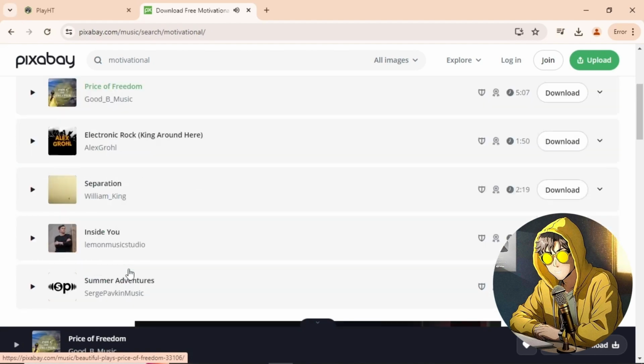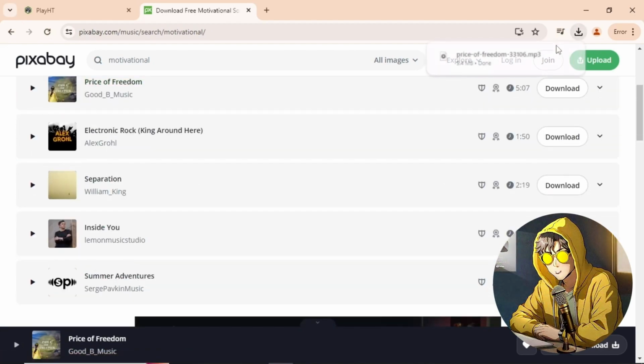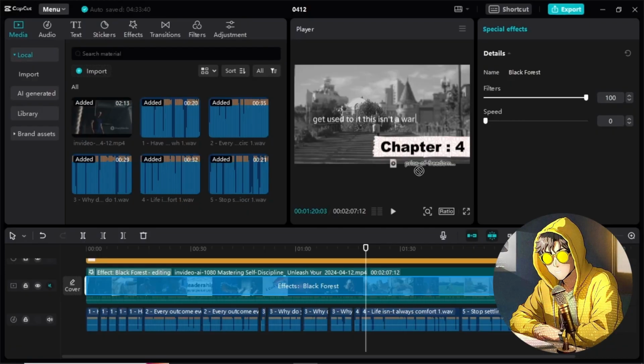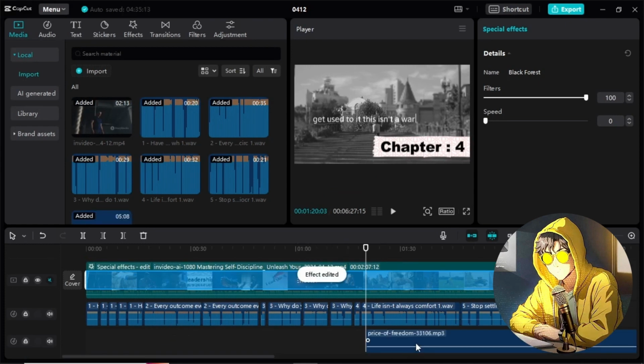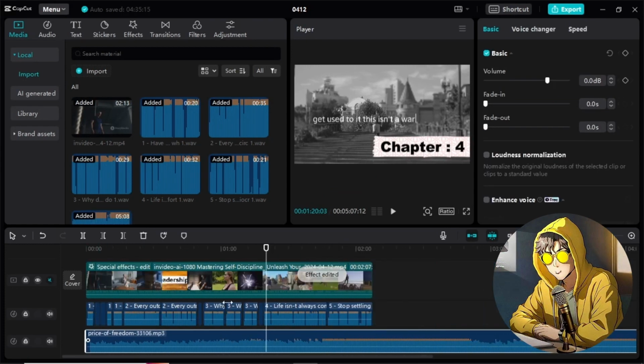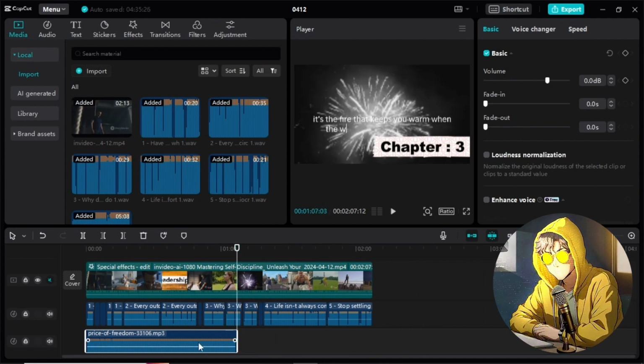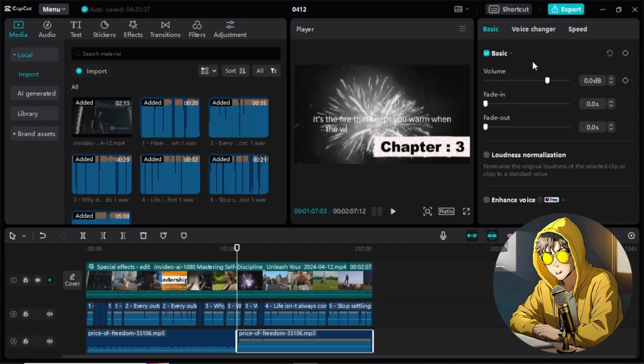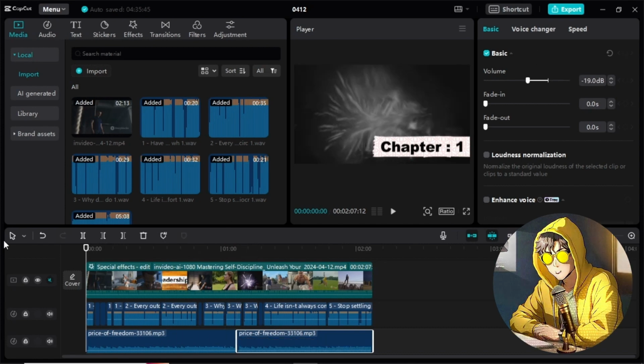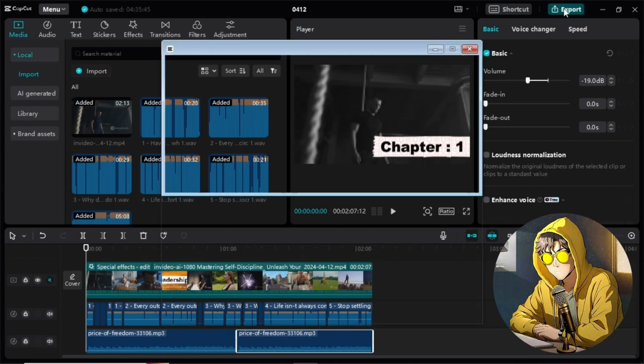Not bad. Now simply download it and simply drag it to CapCut. There you go, and simply adjust it. Cut out these downfalls and adjust it to 19 to 20, depending upon your voice level. Our video is ready, and simply click on export and upload anywhere.